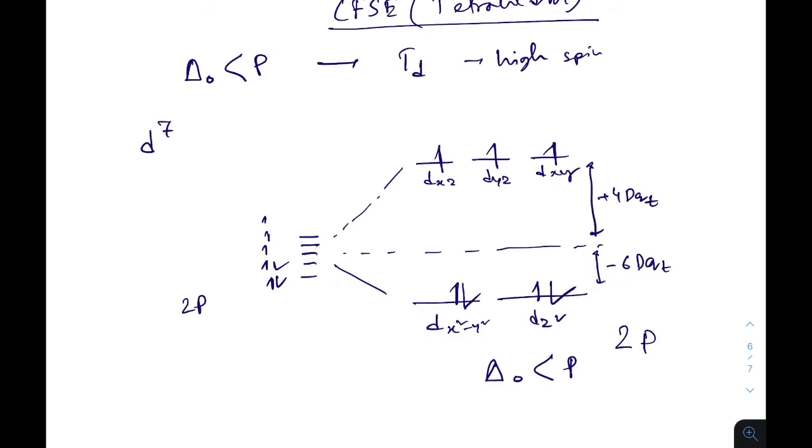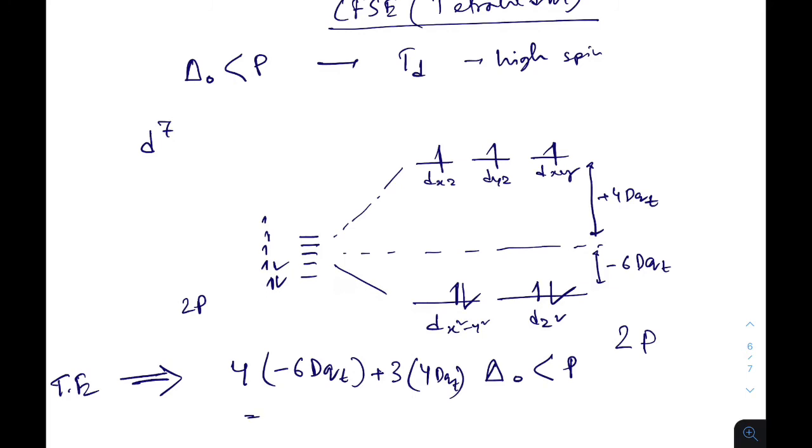But if we calculate the energy of that system, there are 4 electrons in the ground state, minus 6 Dq t, plus 3 electrons in the excited state, plus 4 Dq t, overall minus 12 Dq t. But in case of octahedral, there was Dq octahedral.